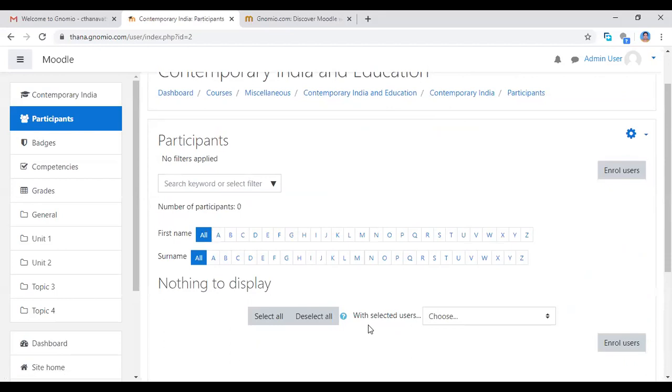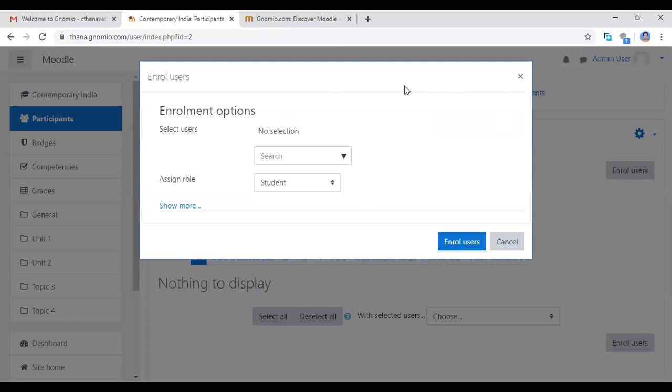To display the participant's name here, you click enroll users. Now I'm adding the users, enroll users. Click here. This page will open. See here, enrollment options. You select here. Now I'm adding one person only, so only this name is showing. If you add more users, here you can see all the names.